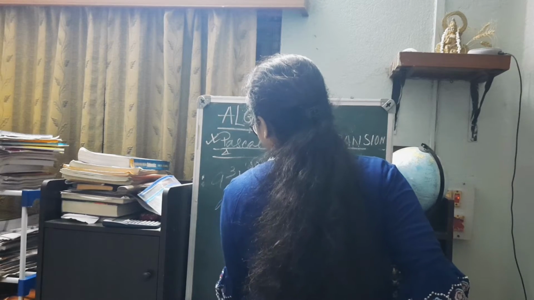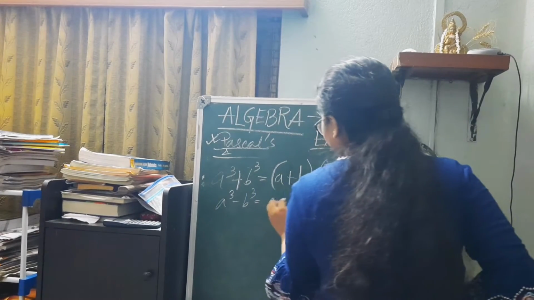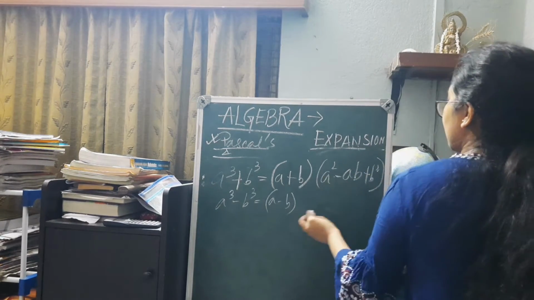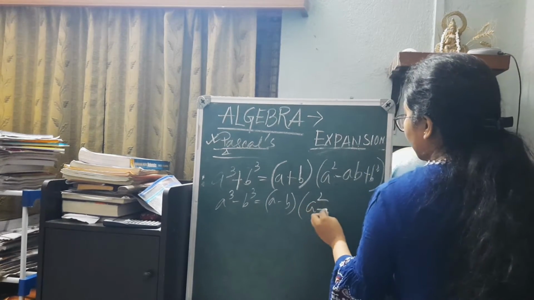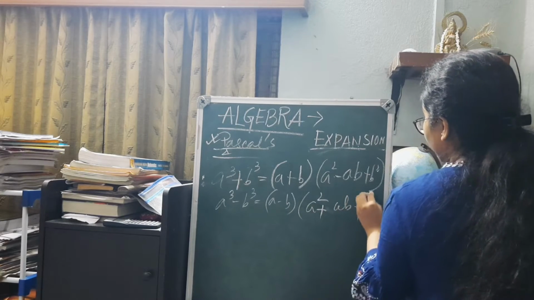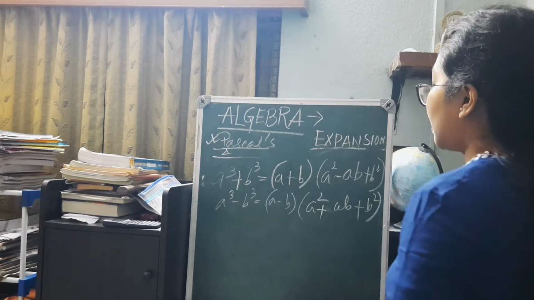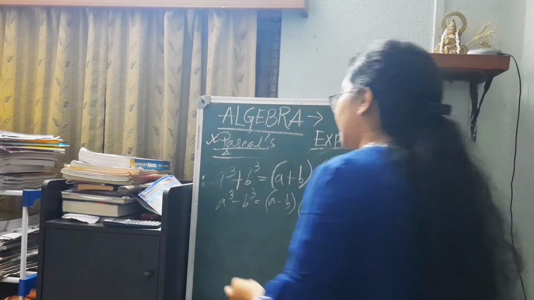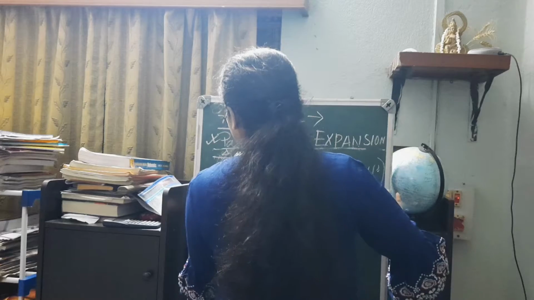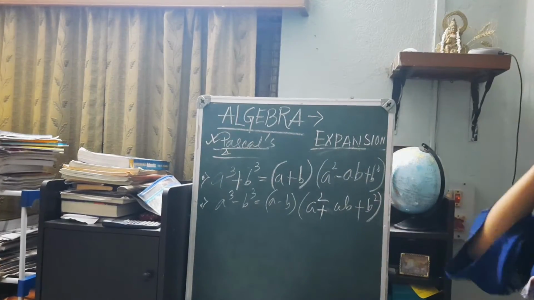And if it is a cube minus b cube, it is (a minus b) into (a square plus ab plus b square). So these are two more important identities, and if you want you can note them down.